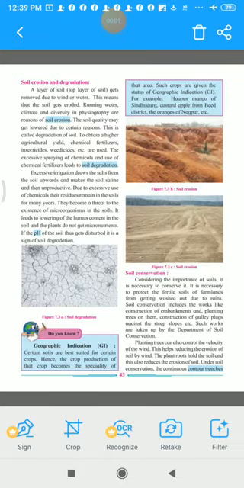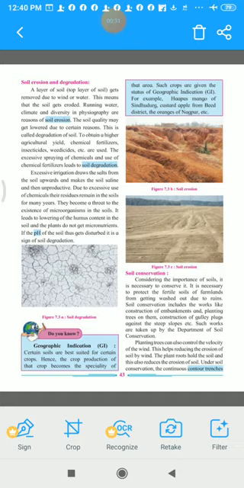We have started with our chapter 7, Soils, yes or no? And now we are almost at the end of our lesson. Hopefully today we will end our lesson. In the last session I stopped with the topic soil erosion and degradation on page number 43 of your textbook. So be ready with your textbooks. On page 43 we have started with the topic soil erosion and degradation.